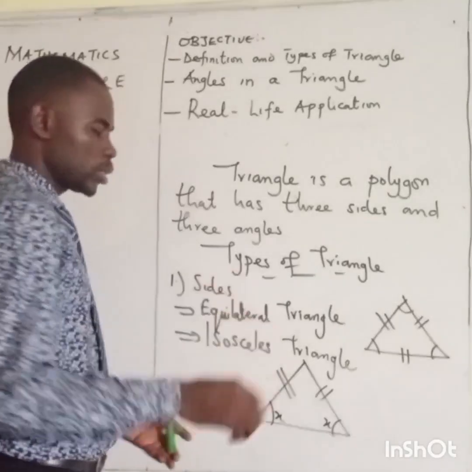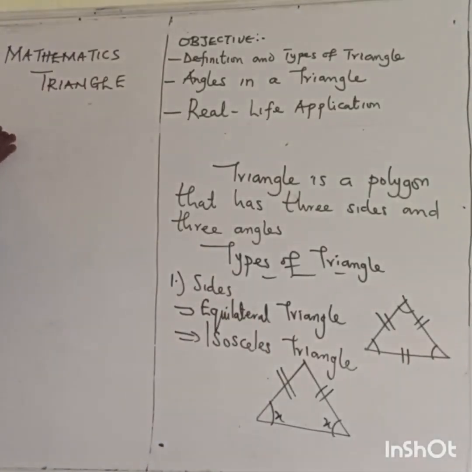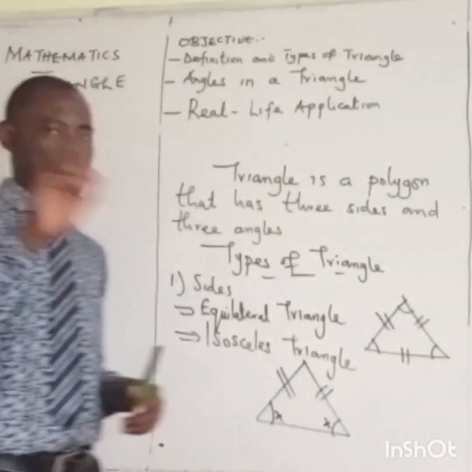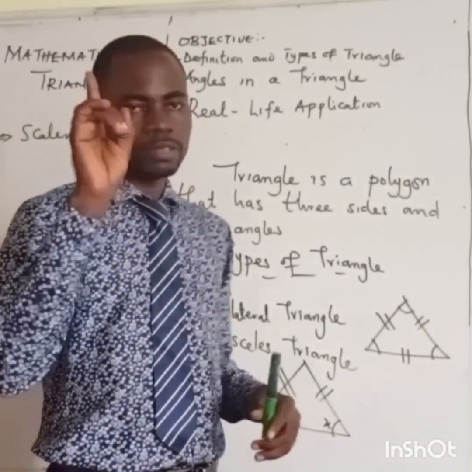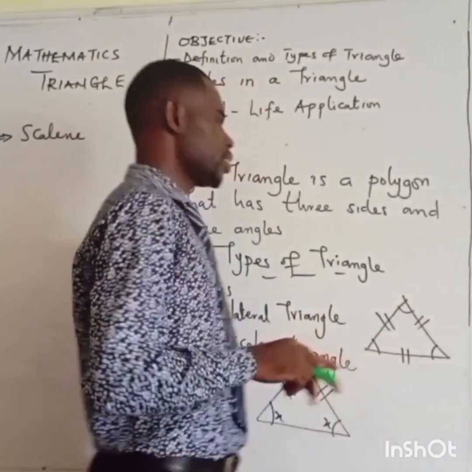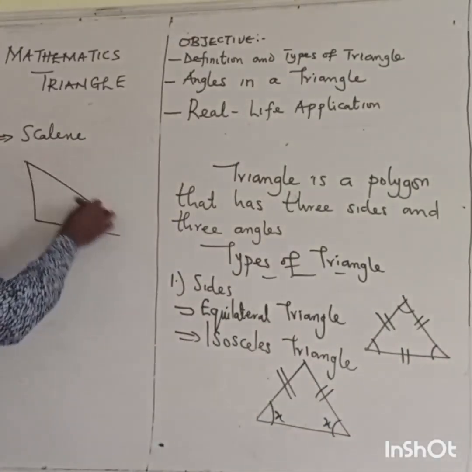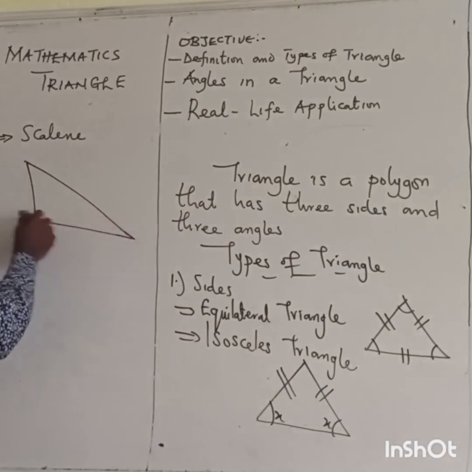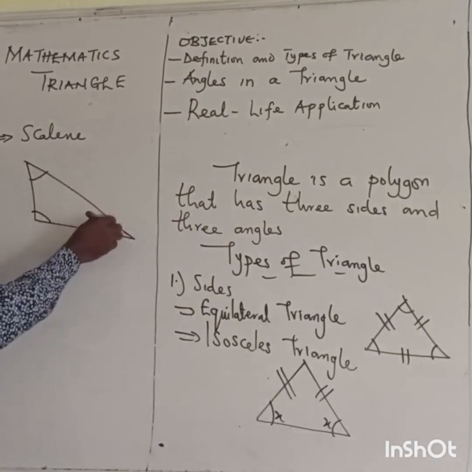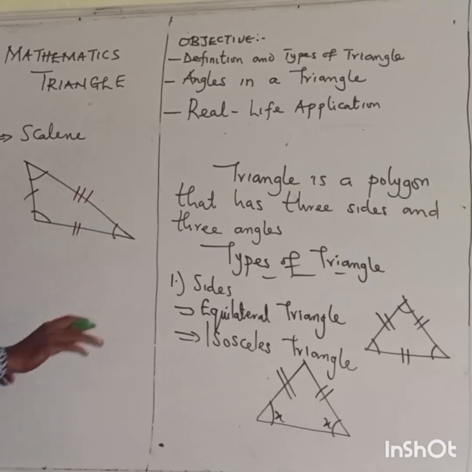And the third one I call Scalene. In a Scalene triangle, none of the sides is equal. So in that situation, I may have something like this. Maybe I have one angle here. What I want to bring out is that none of them is the same. They are never the same.